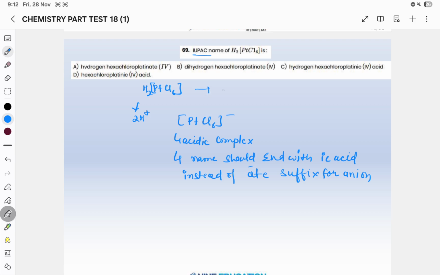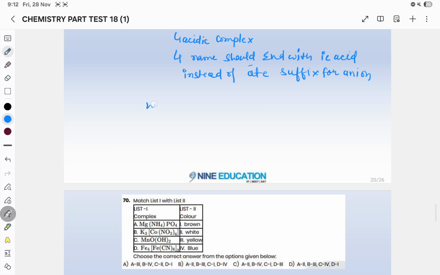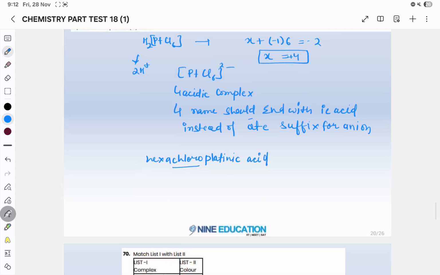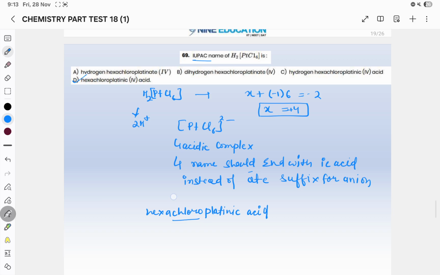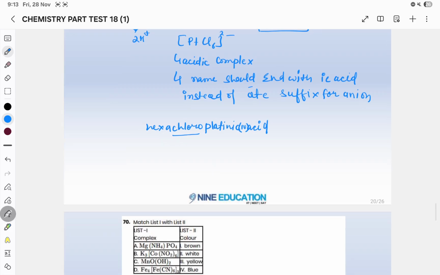First you will find the oxidation state of this. So the oxidation state will be how much? X plus minus 1 into 6 is equal to minus 2. So X will be how much? Plus 4. So Pt is in the plus 4 oxidation state. So what will be its IUPAC name? Hexachloroplatinic(IV) acid. Okay. In place of chloro you can use chlorido also. Option number D will be your answer.